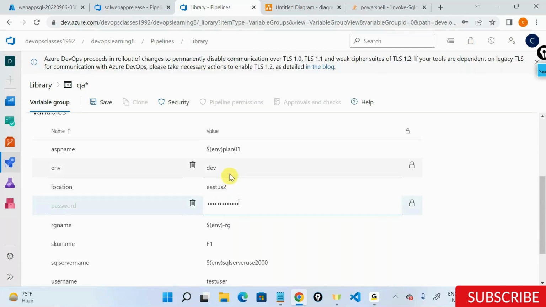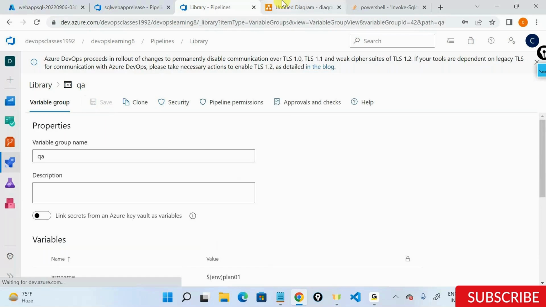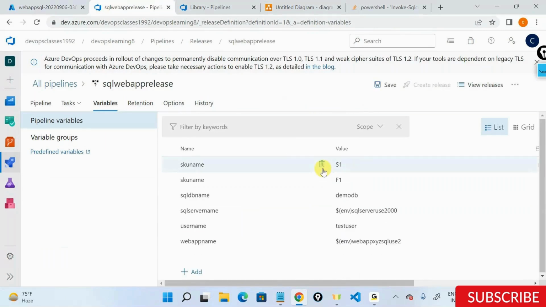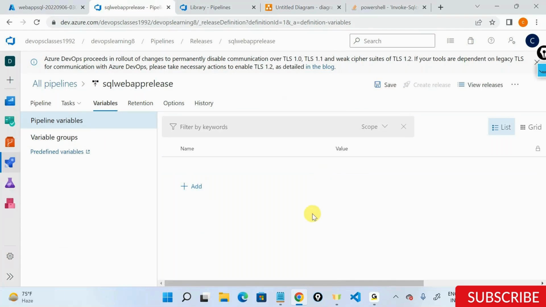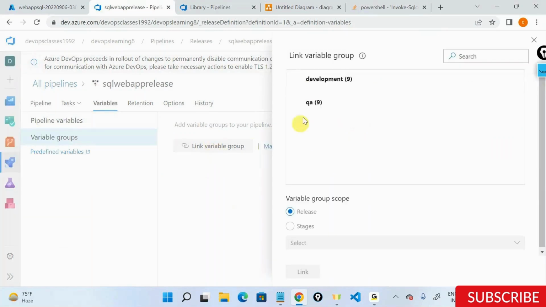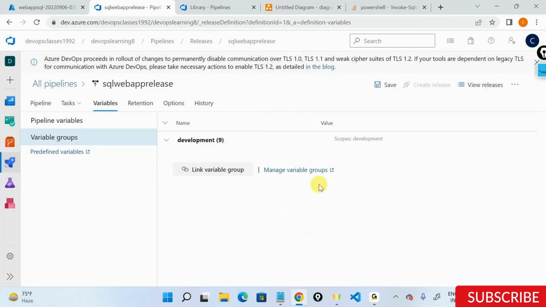The only thing that I'll change here, QA. Probably I want this is S1, and I can save this out. What is the advantage of this? Now, instead of using these variables out here, instead of using the pipeline variable, I can go here into variable groups. I can say link a variable group. I can say development for a stage called development. I'll say link.